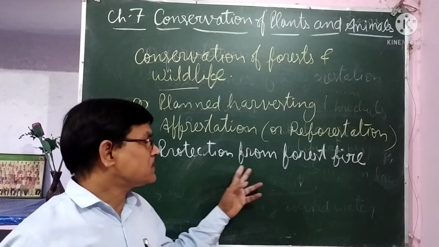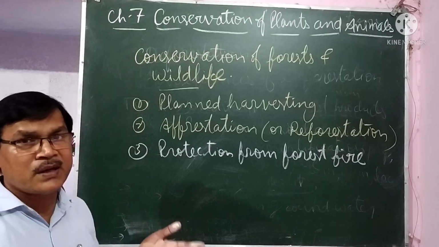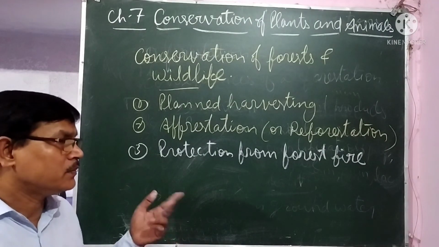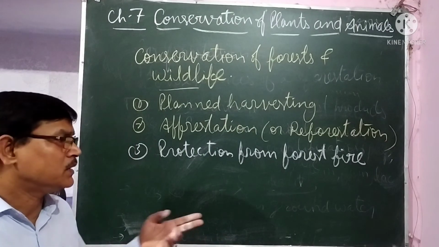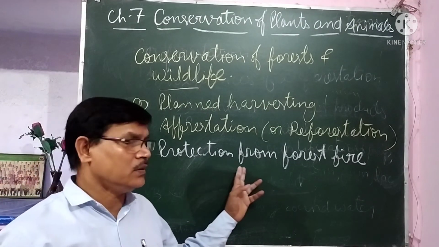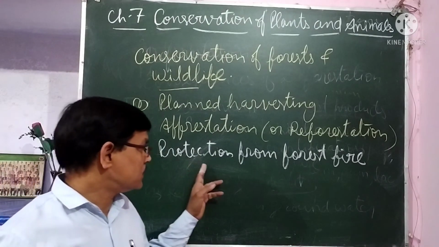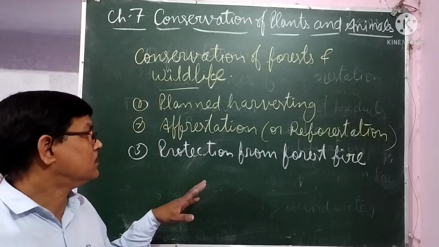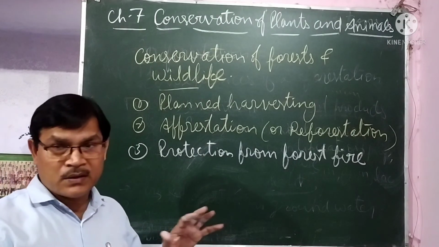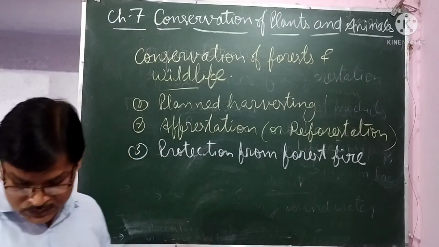But most forest fires are because of the foolish acts of human beings. After smoking, they throw the leftover part of their cigarette here and there, and that catches fire in the forest. So that should be avoided, and measures should be established so that if a forest fire occurs, it can be controlled.